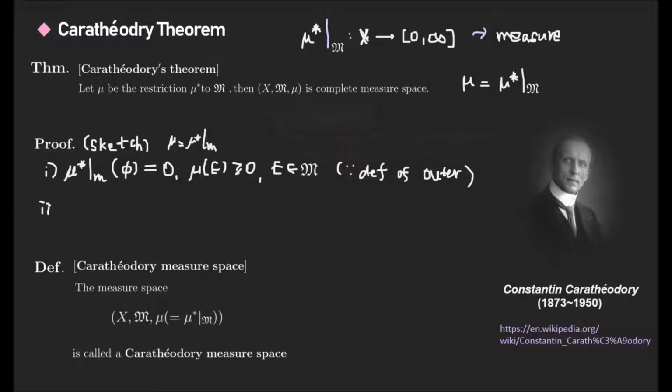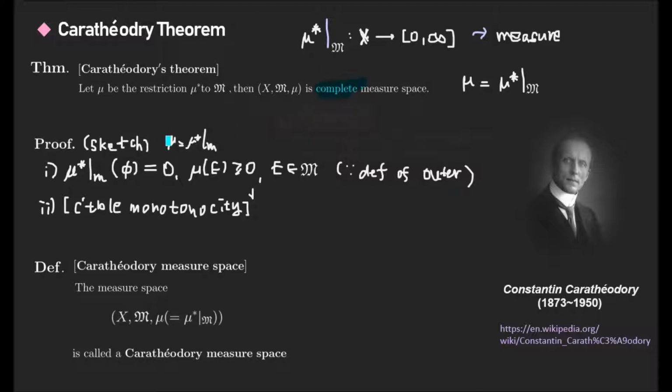The second condition is that we can check countable additivity, countable monotonicity. This is our trouble point, and you can check this in the next slide. But the most important point is that this is not just a measure space. This is a complete measure space.